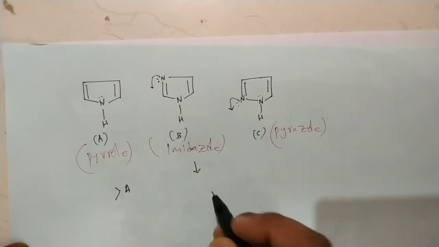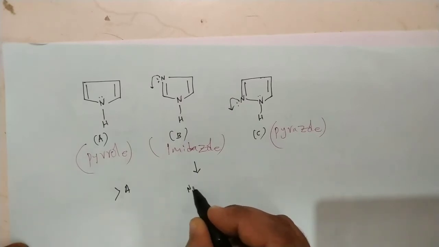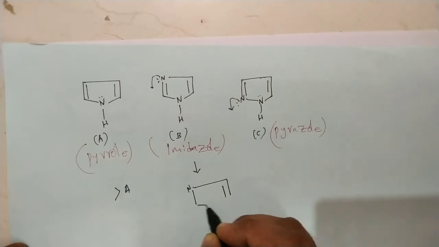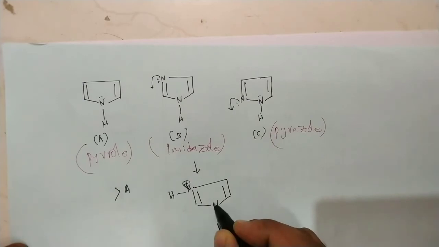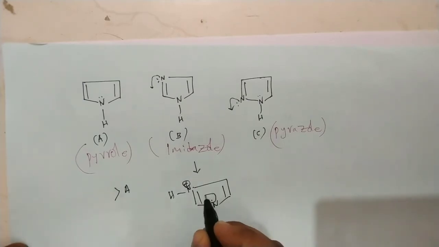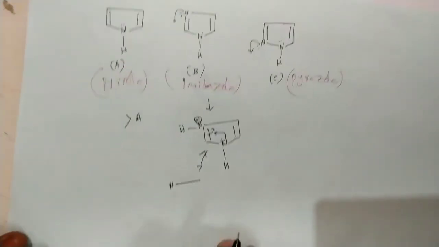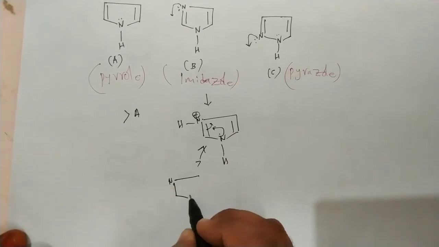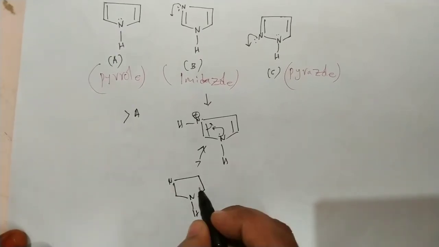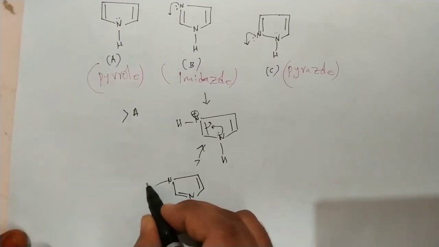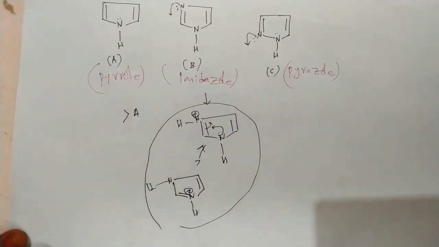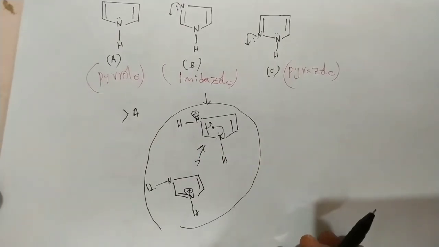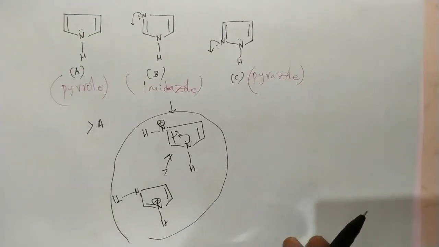Again, we have to consider the stability of the conjugate acids. Here this one carries a positive charge, this one carries a lone pair of electrons. Now these two are equal resonating structures. So the conjugate acid is stabilized by two equal resonating structures. If any molecular ion has equal resonating structures, that is the most stable.